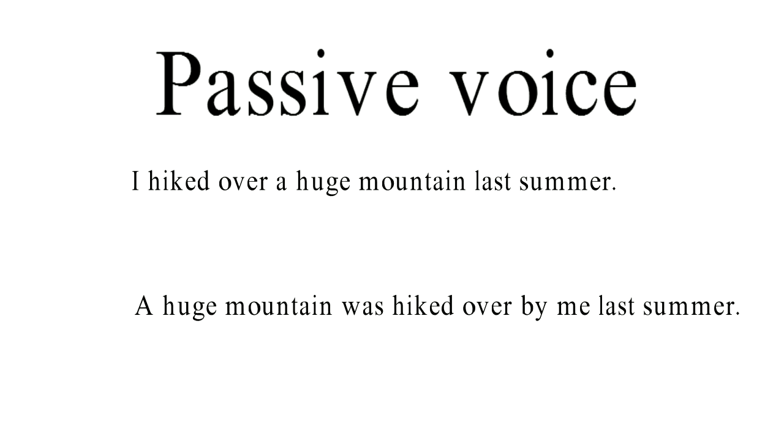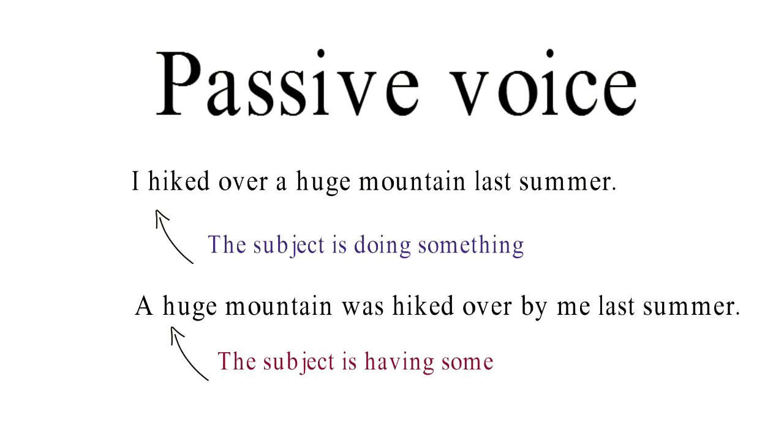Notice how in the first active sentence, the subject, I, is doing something, hiking over a mountain. Whereas in the passive version, the subject, a huge mountain, is having something done to it. It's being hiked over by me. Let's try it out now.